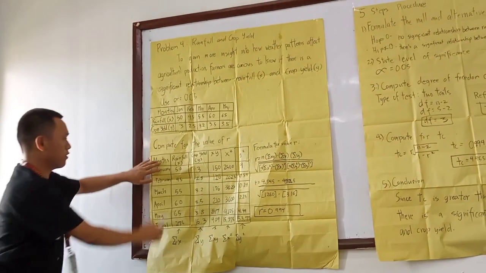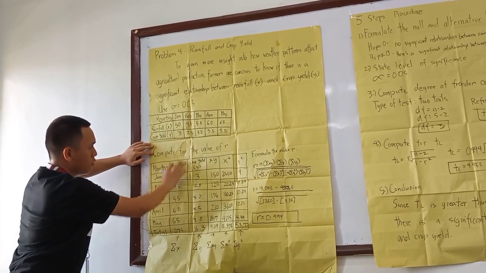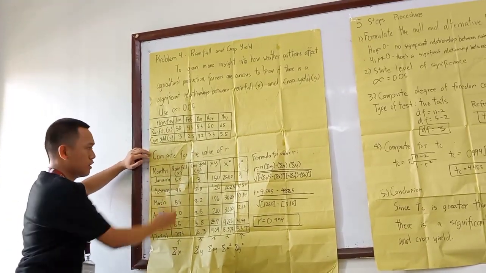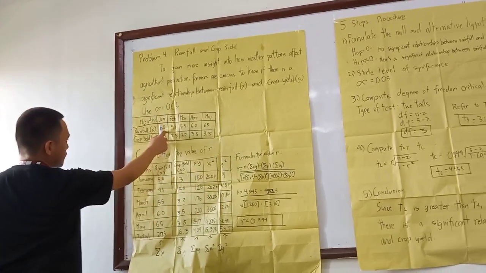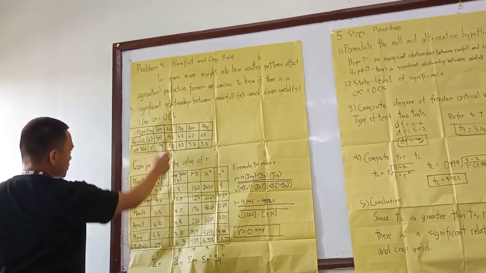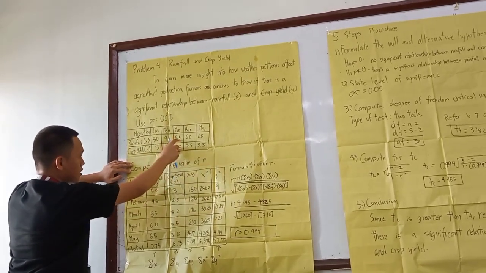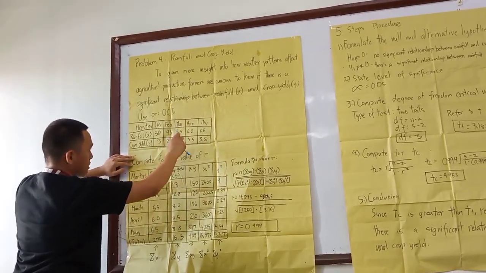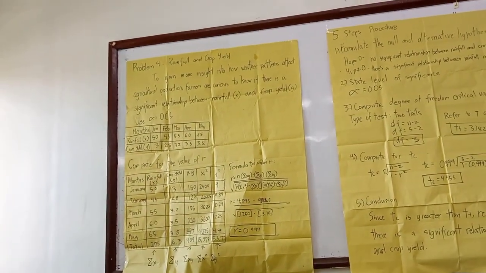Again, we just need to use variables X and Y when computing for the value of r in this table. For variable X: January, 50; February, 45; March, 55; April, 60; and May, 65.